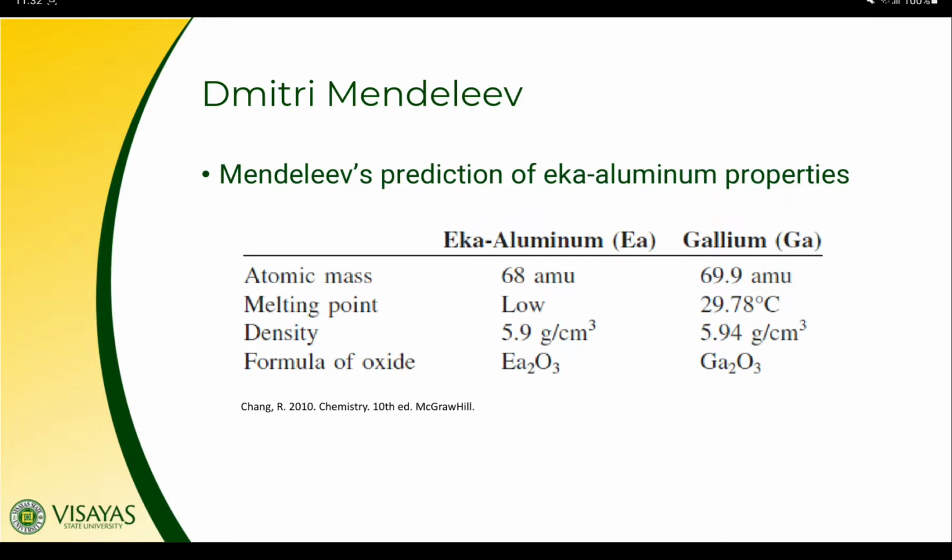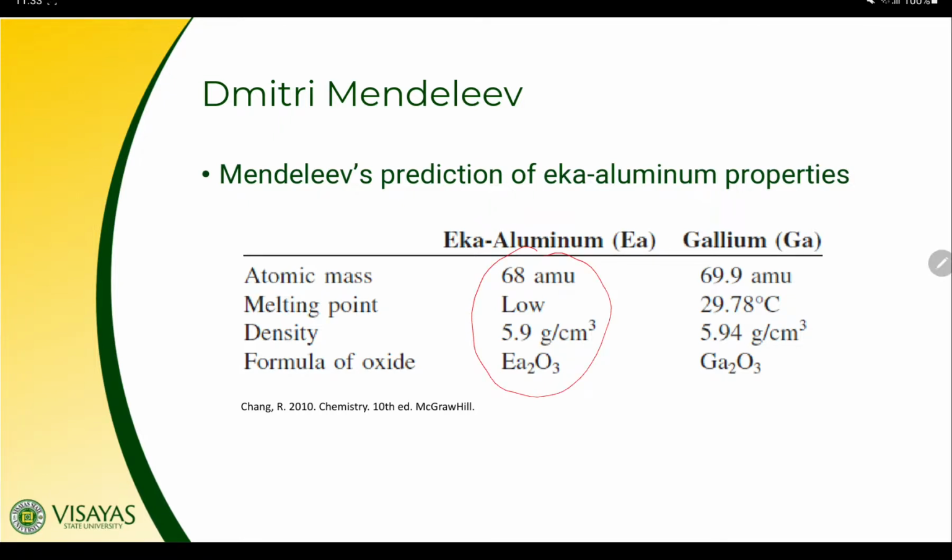Okay. Here is Mendeleev's prediction of Eka aluminum properties. Again, we say Eka aluminum. Aluminum is the first element of that group. So Eka aluminum, that would be the next element in that group. So here are the properties of the Eka aluminum.